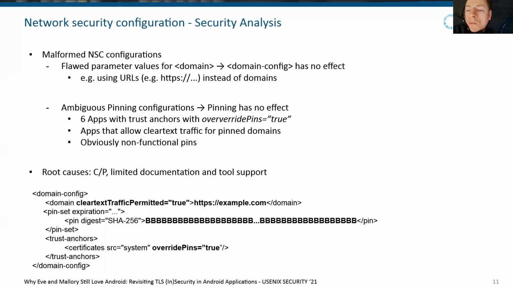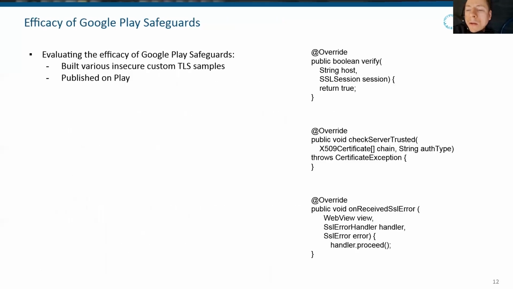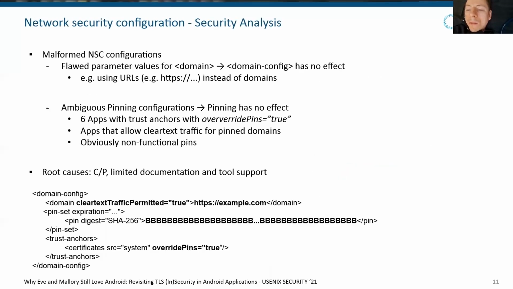So next, we want to focus on another interesting property regarding network security configuration, namely that we also uncovered flawed parameter values that actually result in domain configuration having no effect as intended by developers.